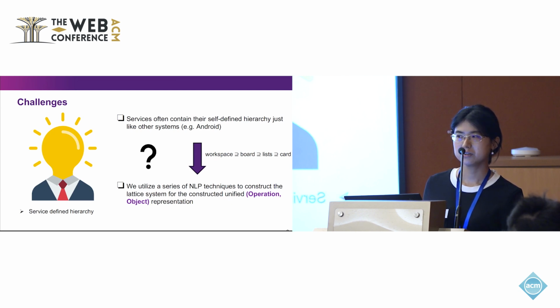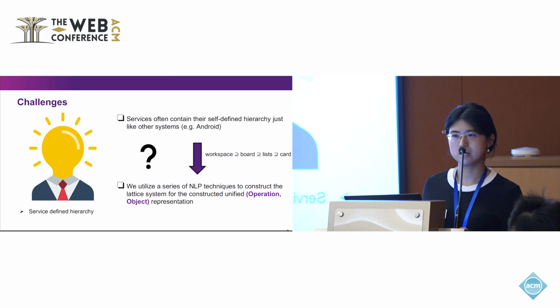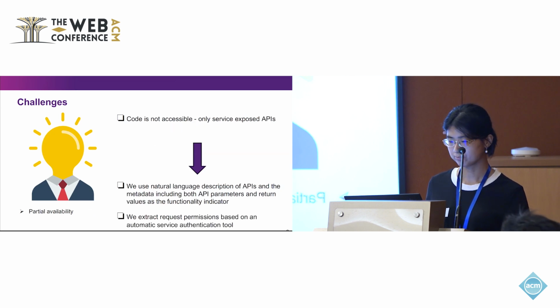If we didn't take this permission hierarchy into consideration using the large language model, we may consider board and card as semantically similar, and they may refer to the same operation. But the actual case is that board is in a higher order compared with card, so we cannot mix them together. To handle this challenge, we utilize a series of NLP techniques to help us construct the latent hierarchy and resolve the hierarchy in the previously built operation and object pairs.